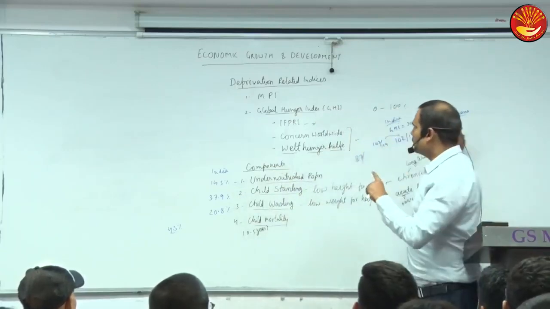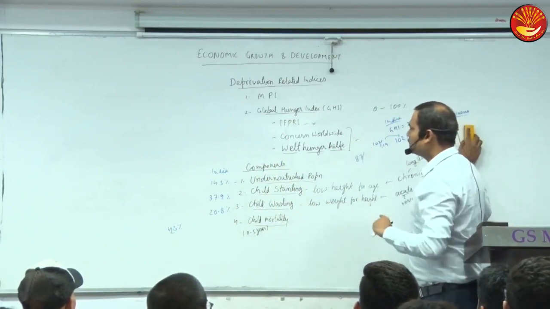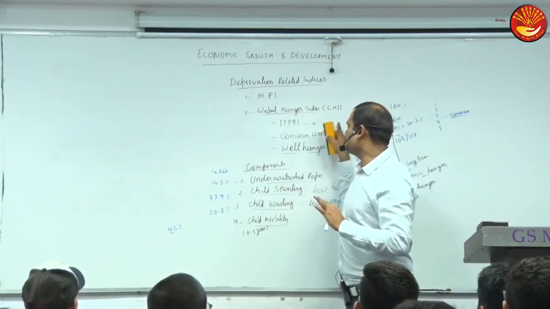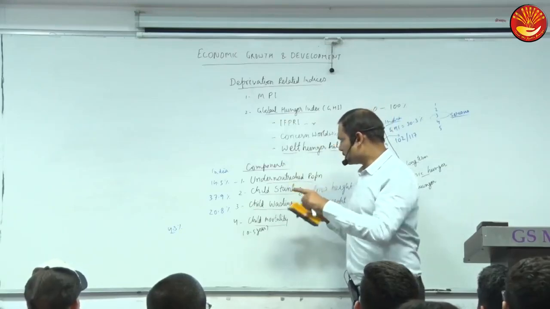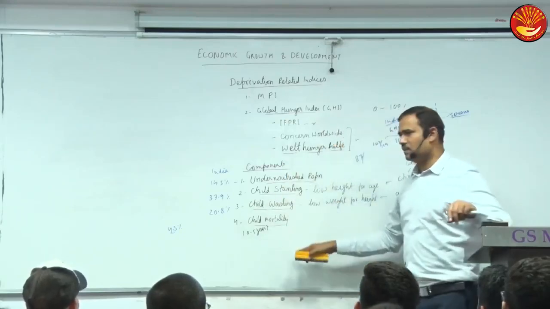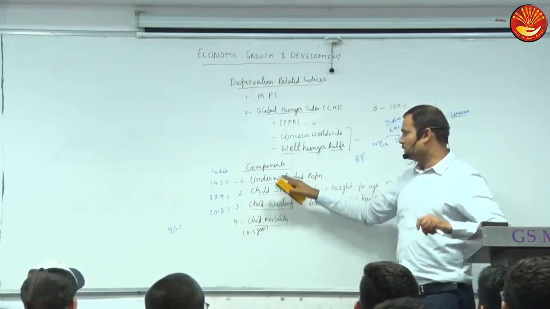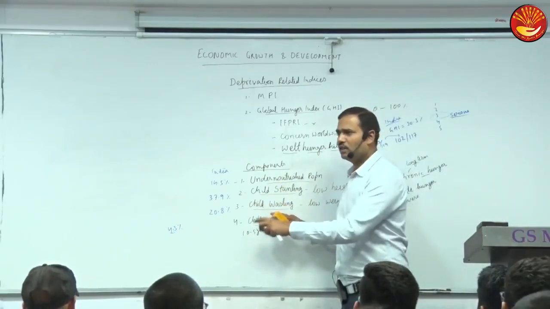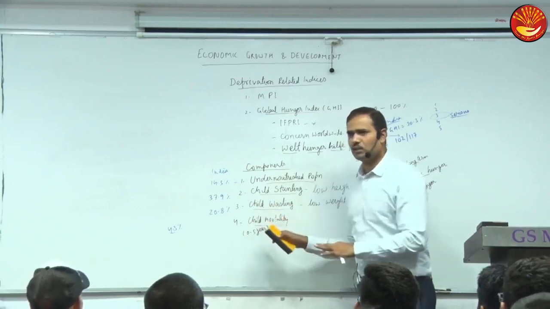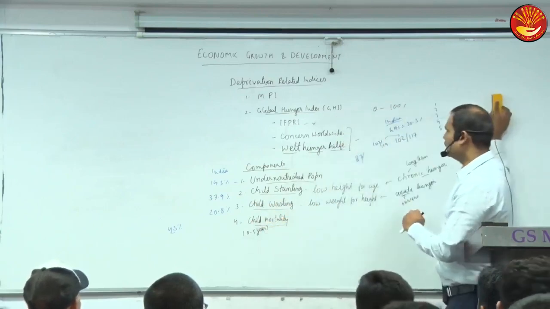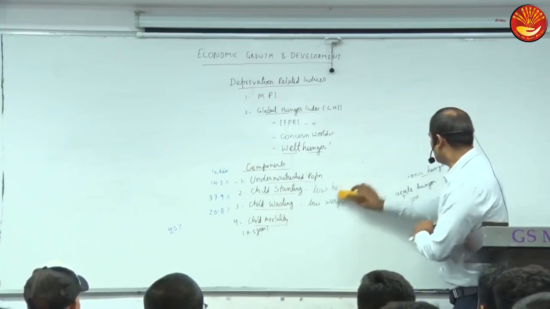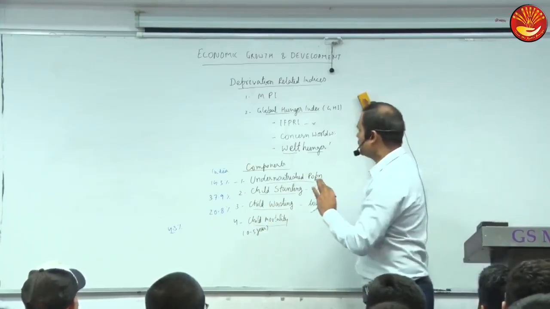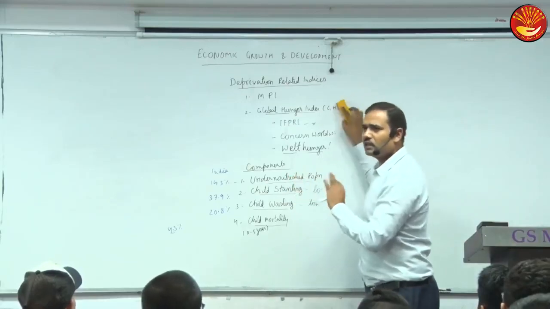Okay, so these are deprivation indices like the multi-dimensional poverty index, and, as I told you, we will discuss the global hunger index separately. In prelims last year, one question was asked on its components. They gave all the components and asked which of the following are components: 1, 2, all, or any 3. It was a direct question, and all 3 were components of GHI. So these are some important indices, and there are a lot of other indices, but we have discussed the important ones.